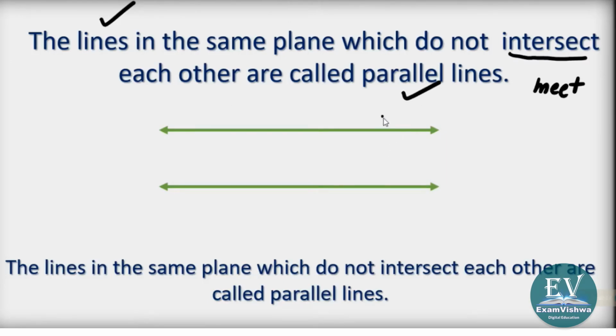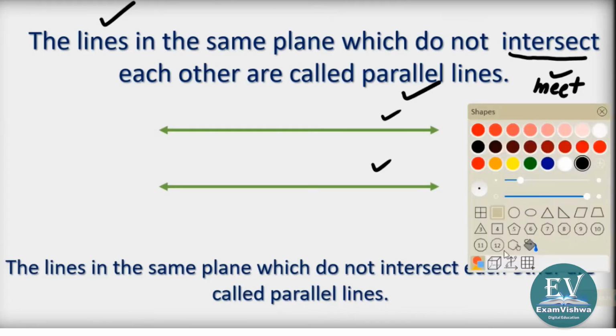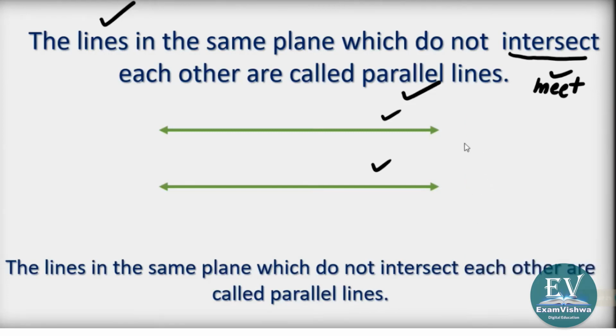These two lines which are drawn in green color are never going to meet, never going to come together. If those two lines were having a nature like this, for example, one line like this, other line like this, we are sure that if I extend this further, it will meet somewhere here. So such lines are not parallel lines.